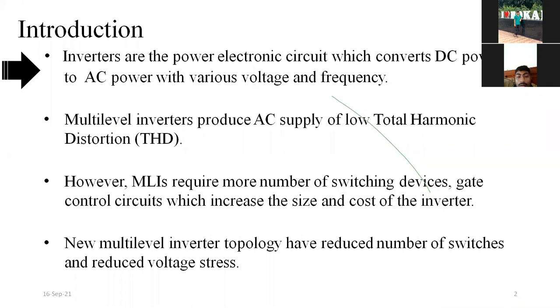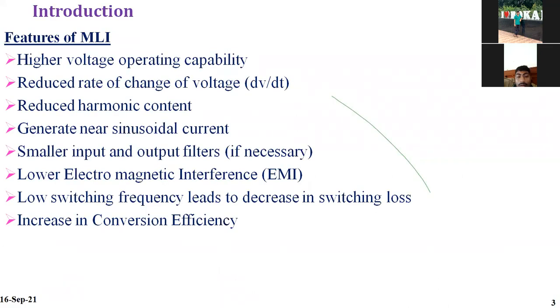But I am still giving some demerits of the multi-level inverter. Multi-level inverters require a larger number of switching devices, so obviously we need more gate control circuits and more isolation, which increases the size and cost of the inverter. So I have proposed novel multi-level inverters which reduce the number of switches.